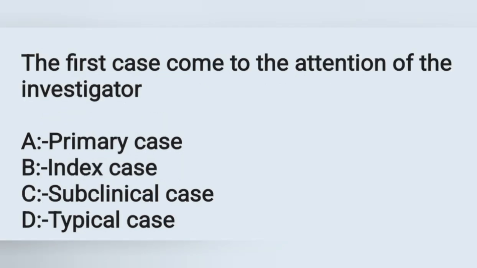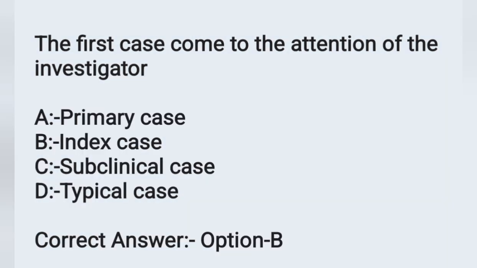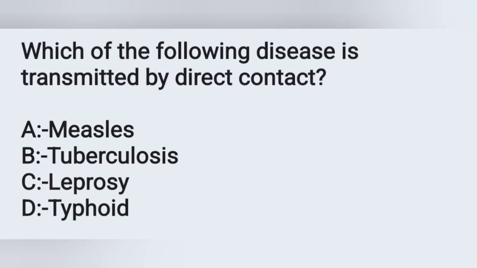Move on to the next question. The first case that came to the attention of the investigator is. Options: option A, primary case; option B, index case; option C, subclinical case; option D, typical case. The correct answer is option B, index case, the first case that comes to the attention of the investigator. Move on to the next question. Which of the following diseases is transmitted by direct contact? Options: option A, measles; option B, tuberculosis; option C, leprosy; option D, typhoid. Among these, the disease transmitted by direct contact is leprosy. Option C is the correct answer.